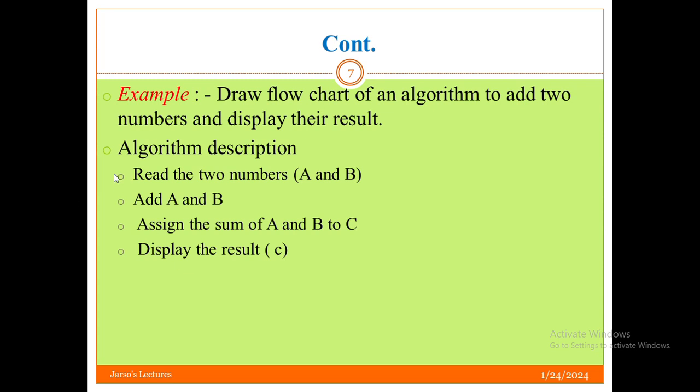This is now the step-by-step procedure. The first step, the second step, the third step, the fourth step. The first step is entering two numbers, which numbers you are going to add to each other. Then adding them, then assigning their sum to C, and then displaying the result. Let's see by flowchart.